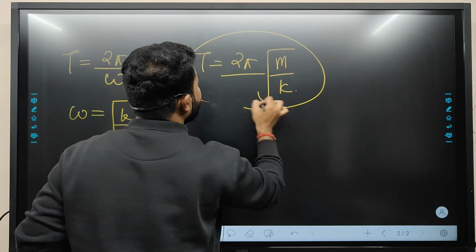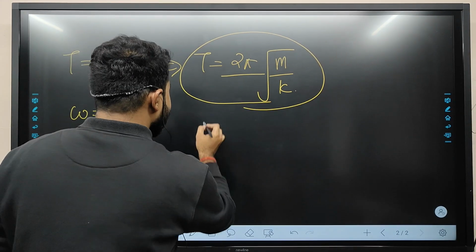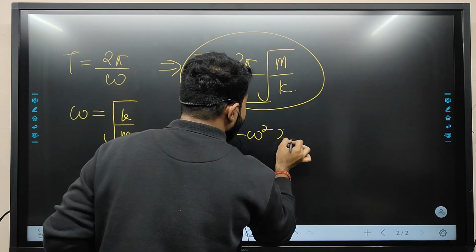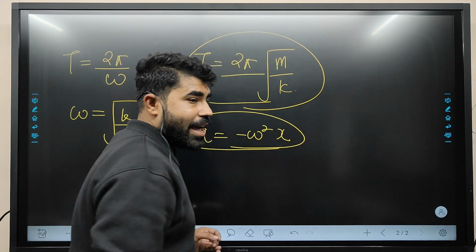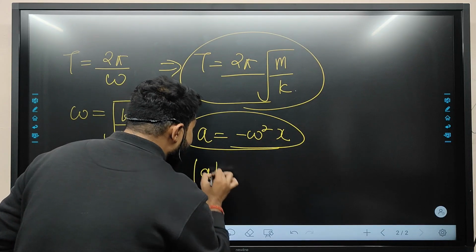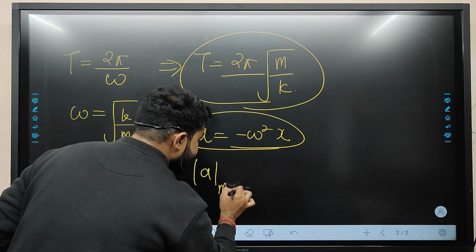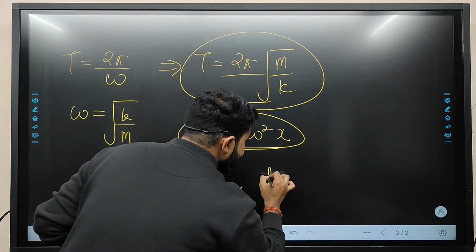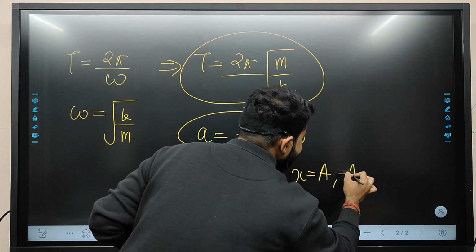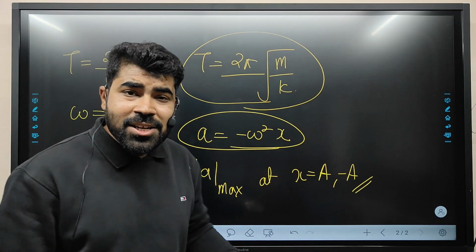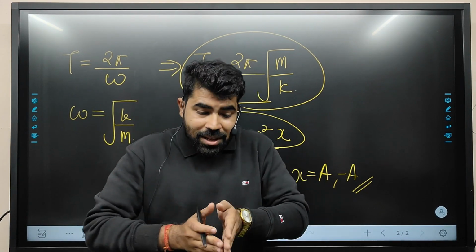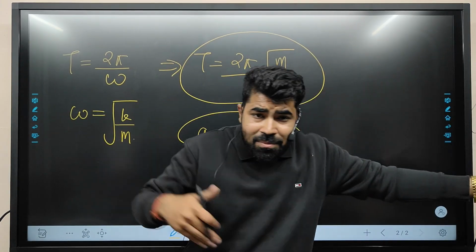So this is the formula of our time period, and a is equal to minus omega square x is the formula of our acceleration. You can imagine that the numerical value of acceleration is maximum at x equal to a or minus a. So acceleration is always maximum when the motion is at the extreme point.